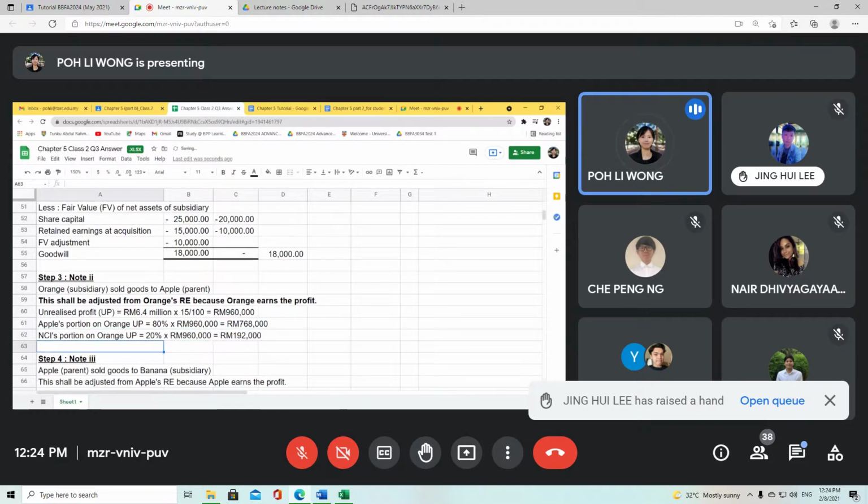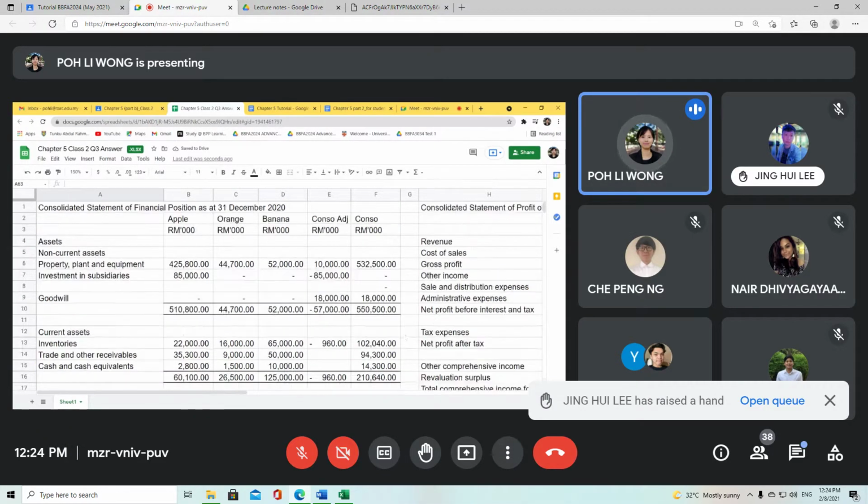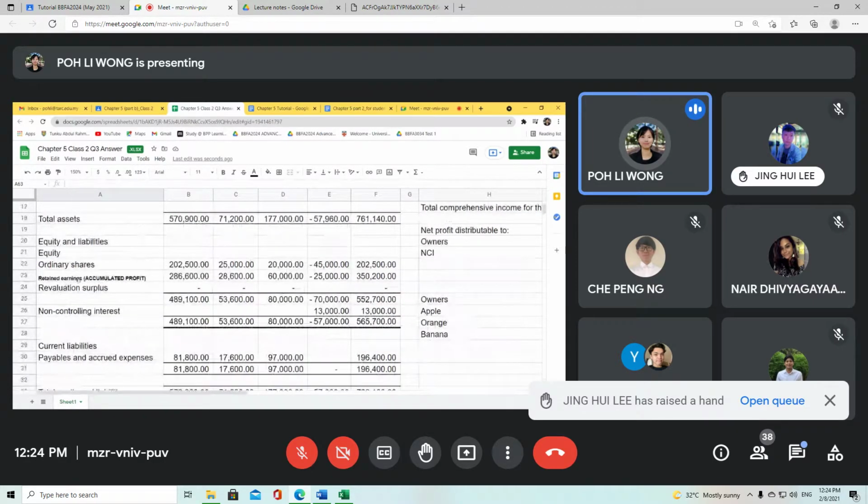Since this is a reduction in your statement of profit or loss, it will also reduce your retained earnings and your non-controlling interest, because the profit portion has already been reduced.